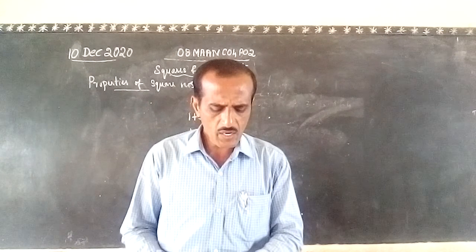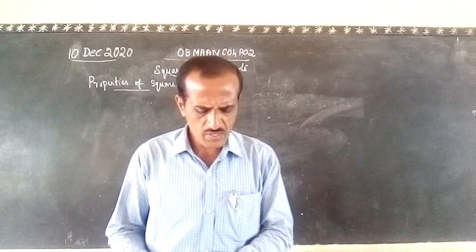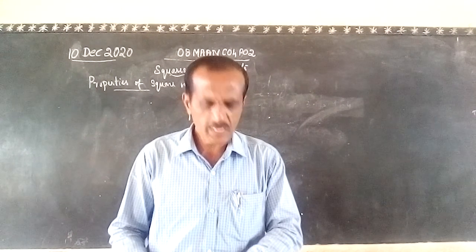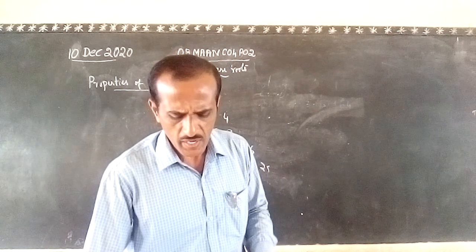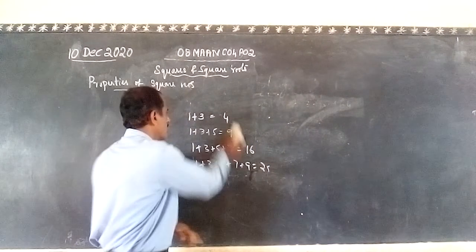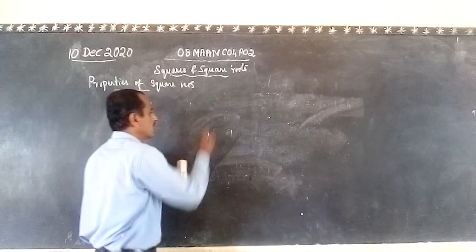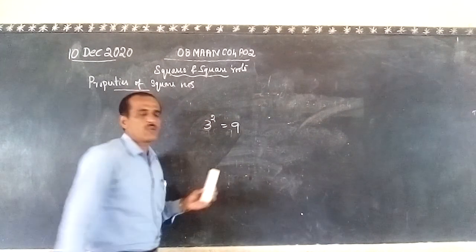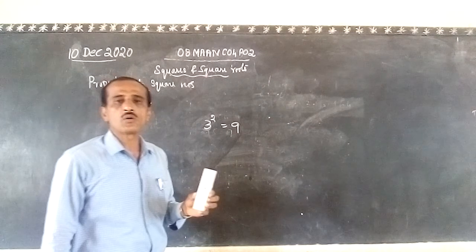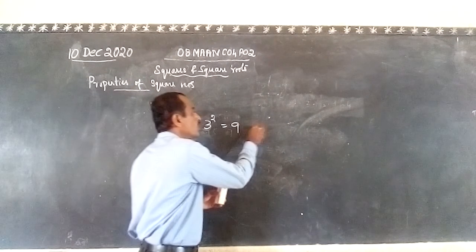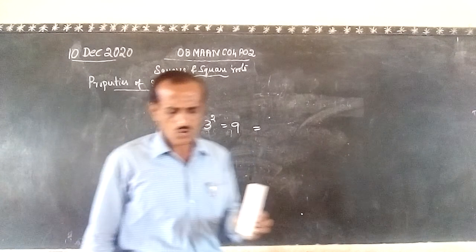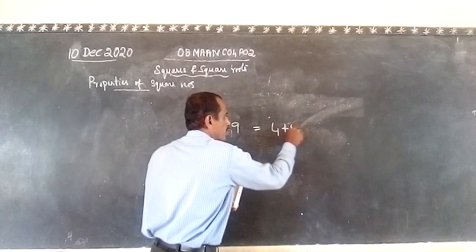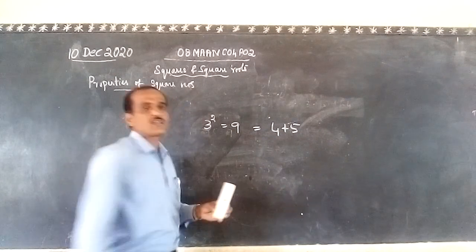Next, the square of any odd number is the sum of two consecutive positive integers. If you take any odd number, now let us take the odd number 3, its square. What is the square of this? This is equal to 9. The square of any odd number is equal to the sum of two consecutive positive integers. What are the consecutive positive integers? See, 9 is equal to two consecutive terms. We can write it as 4 plus 5. See, these are the two consecutive terms.